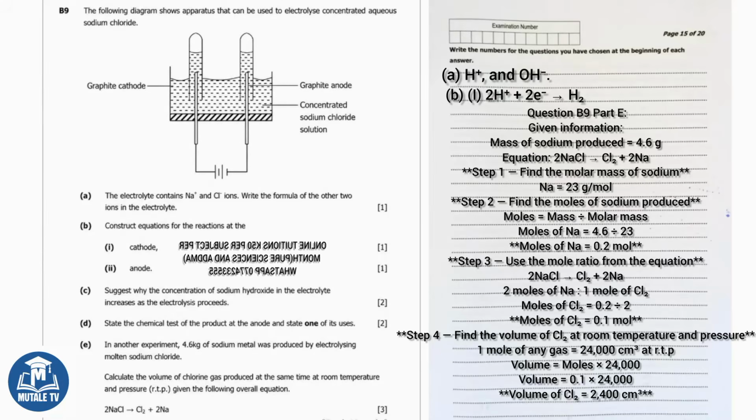At room temperature and pressure, 1 mole of any gas occupies 24,000 centimeters cubed. Volume of Cl2 equals 0.1 times 24,000 equals 2,400 cm cubed. That gives you your 10 marks for question B9.